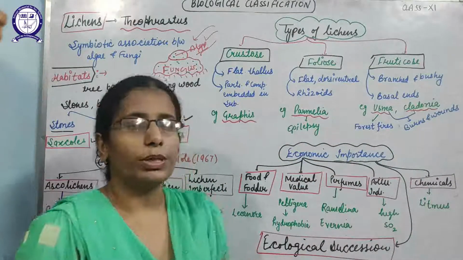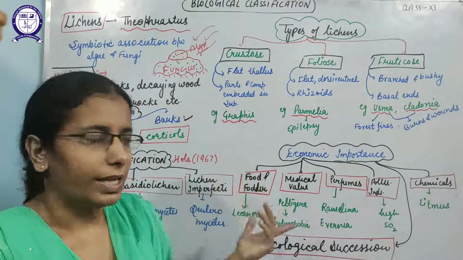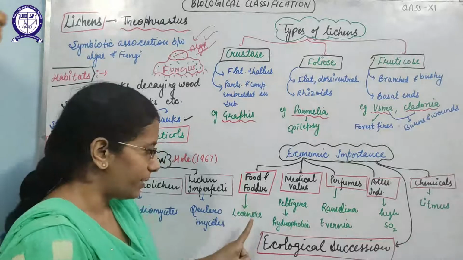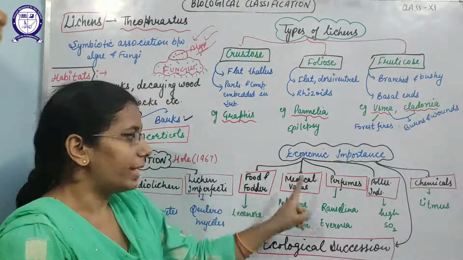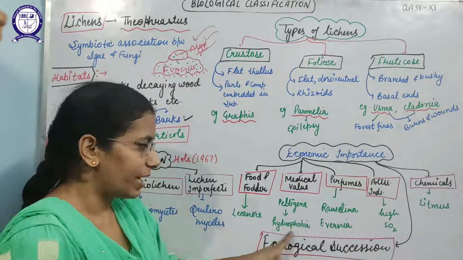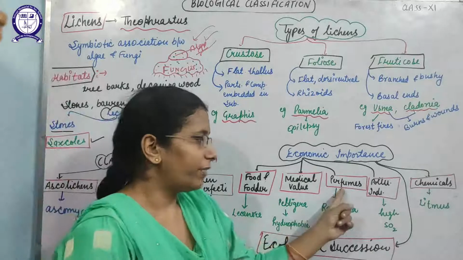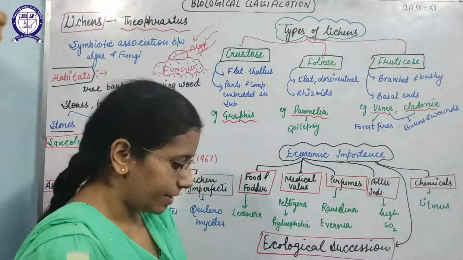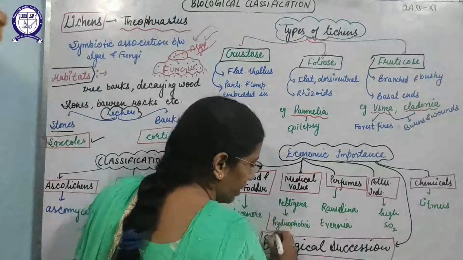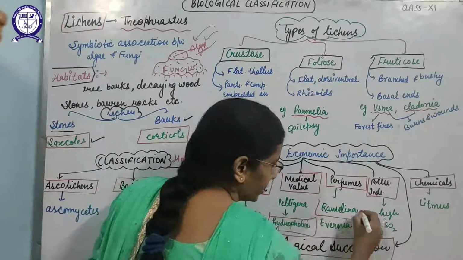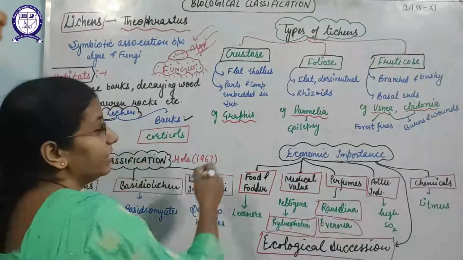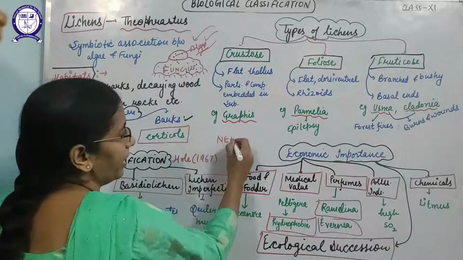Next, economic importance. Why are we studying the lichen here? Yes, lichens are used as food and fodder. The example I have mentioned is Lecanora. Some lichens are used for medicinal value, like Peltigera. For example, it is used to treat hydrophobia. A number of lichens are used in perfumes. Example is Ramalina. You must keep in mind these examples, as they have come in NEET also. So you have to remember these examples that mainly came in NEET.